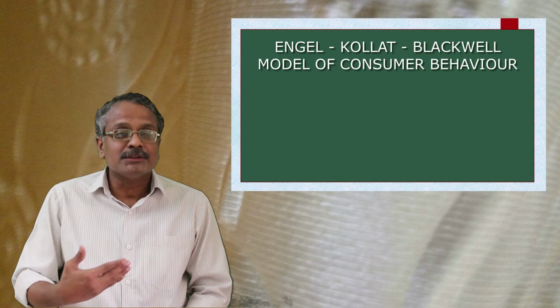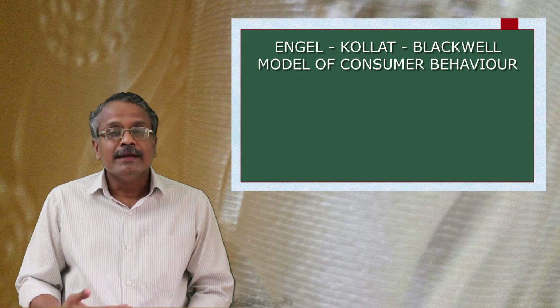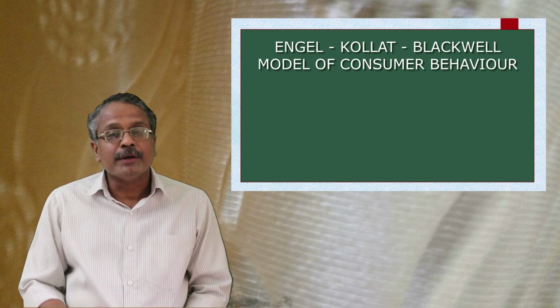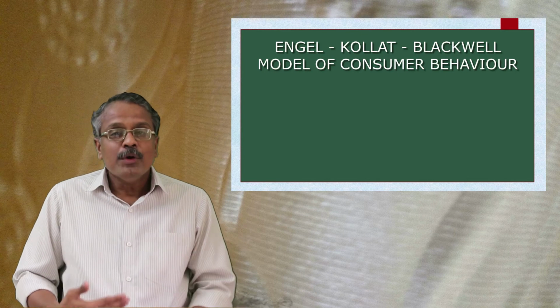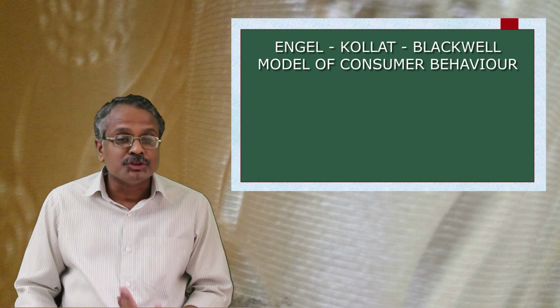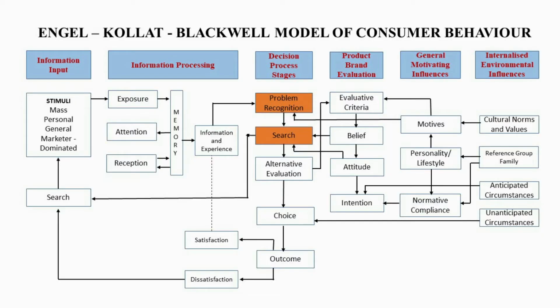Thus, he searches for such products, and this is how he turns to the products offered by the marketers. This is how he is exposed to the advertisements and other marketing stimuli. When we look at the diagrammatic representation of the model, next to problem recognition, we can see the search.